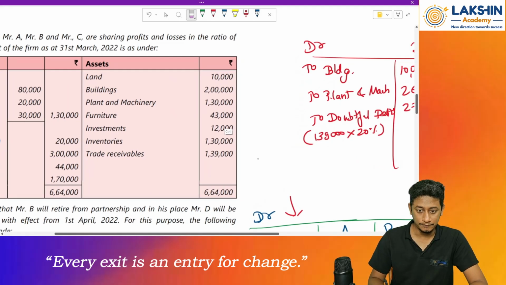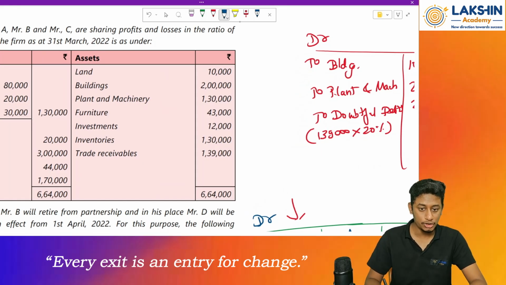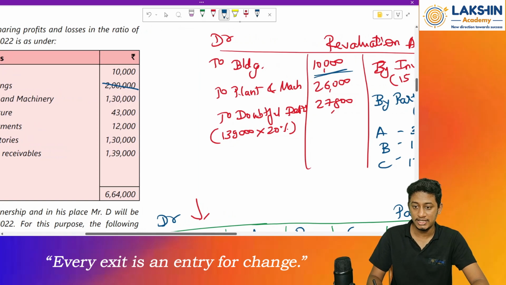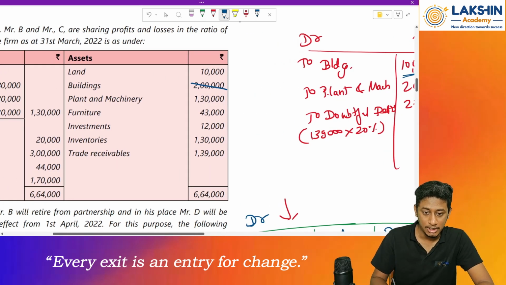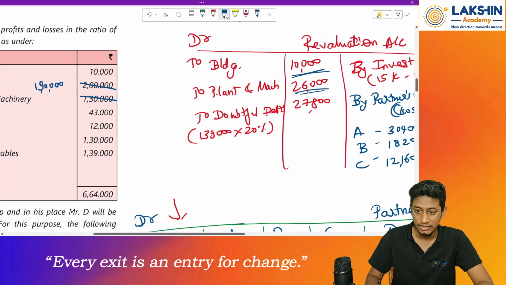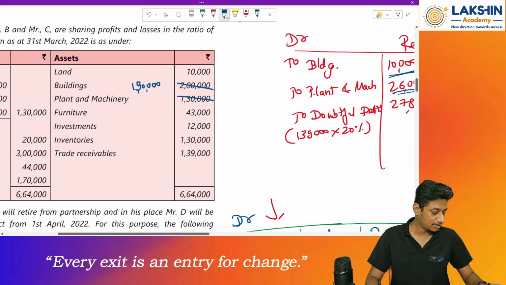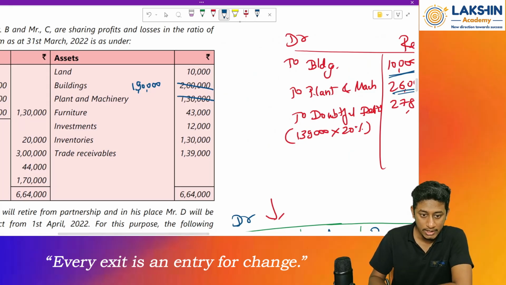Now, first of all, land value remains the same. Don't touch it. So building value is reduced, right? By rupees how much? By rupees 10,000. So the new value will be rupees 1,90,000. Then plant value is reduced by rupees how much? 26,000. So 1,30,000 minus 26,000 will be 1,04,000.